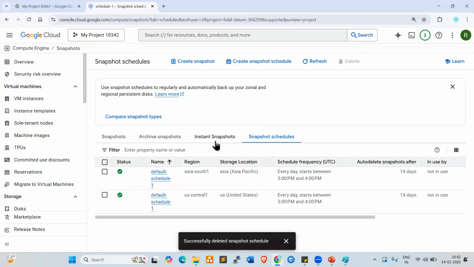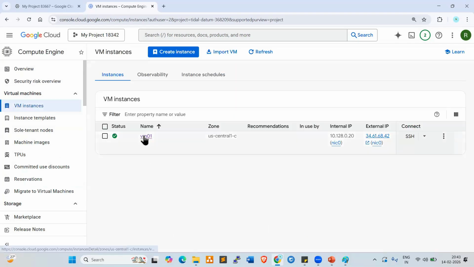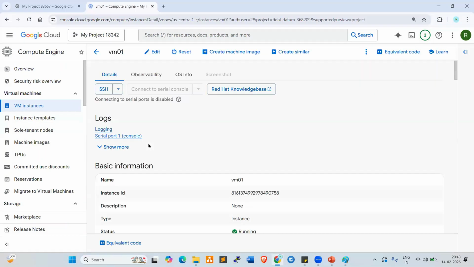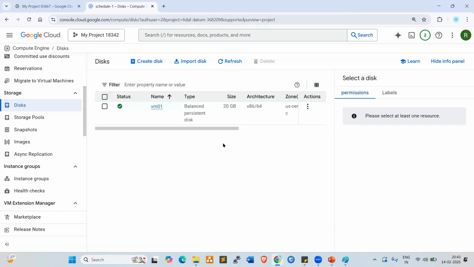Now, one more way we can get the snapshot: go back to VM instance. Click on the VM, click on VM01. Now go to disks. Look at here, select the disk here. This is the disk, right? So click on the VM01 disk. This is the disk only.